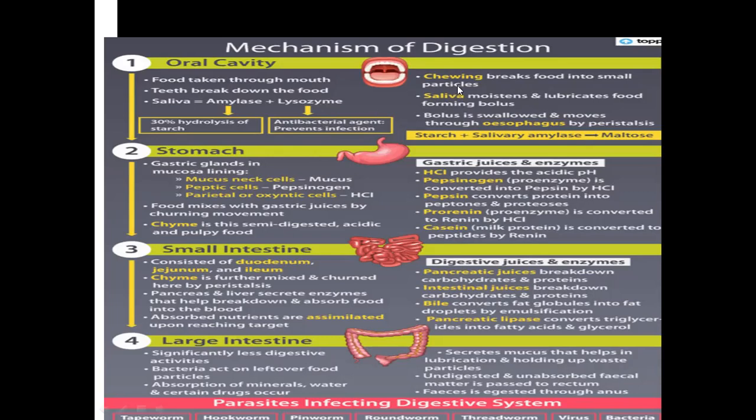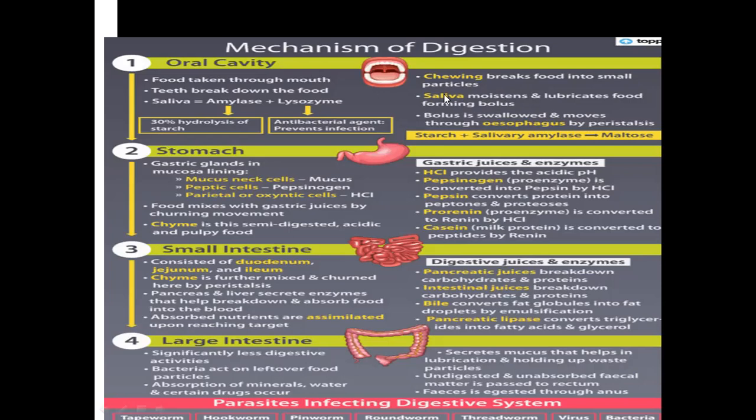So what is happening in the mouth? Chewing, isn't it? We chew the food. One word, we can say we chew the food, which breaks food into smaller particles. This is physical breakdown. Then saliva moistens and lubricates the food, forming what? Bolus. Okay, remember? It is the moistened food which is called a bolus, which is ready for swallowing. The bolus is swallowed and moves through the esophagus by peristalsis movement.